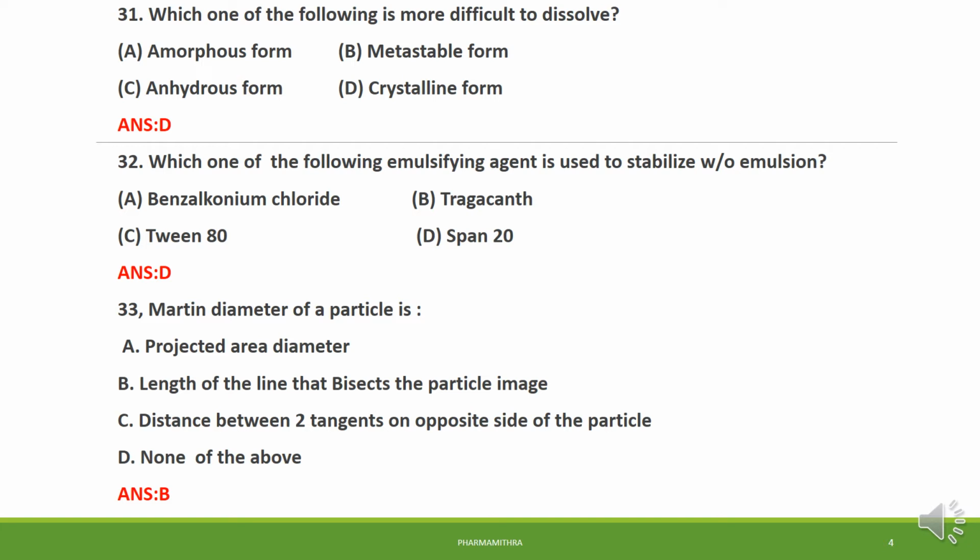Question number 33. The Martin diameter of a particle is. Martin diameter is a specific method for measuring the diameter of an irregularly shaped particle. The Martin diameter means the measured distance between two opposite sides of a particle, measured transverse to the particle. It includes the length of the line that bisects the projected area of the particle image. So option B is the right answer.